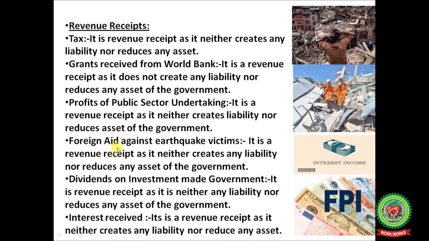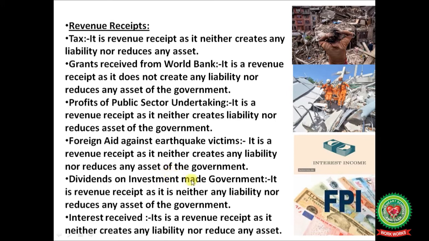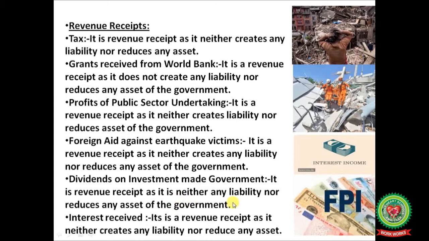Next one is foreign aid against earthquake victims. It is a revenue receipt as it neither creates any liability nor reduces any asset of the government. In the same way, dividends on investment made by the government. It is a revenue receipt as it neither creates any liability nor reduces any asset of the government. Interest received. It is a revenue receipt as it neither creates any liability nor reduces any asset.